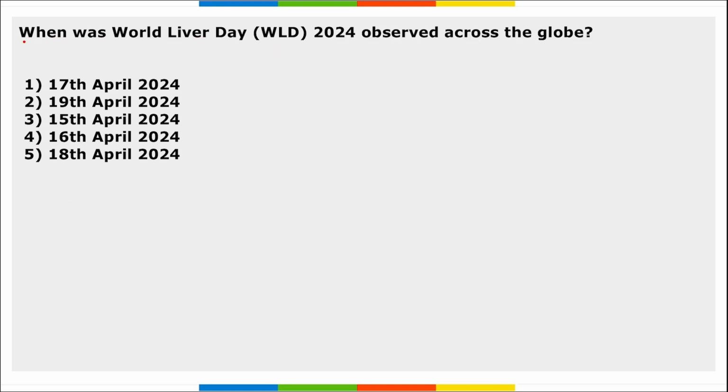Next is, when was the World Liver Day observed across the globe? So it is 19th of April. We observe World Liver Day, right? And the theme here being be vigilant, get regular checkup and prevent fatty liver disease. Correct? And this day is observed to create awareness about the importance of liver health and manage the liver disease.